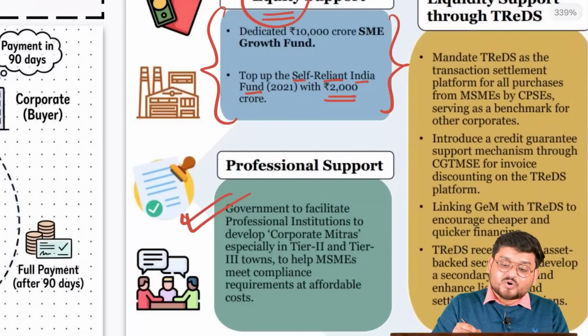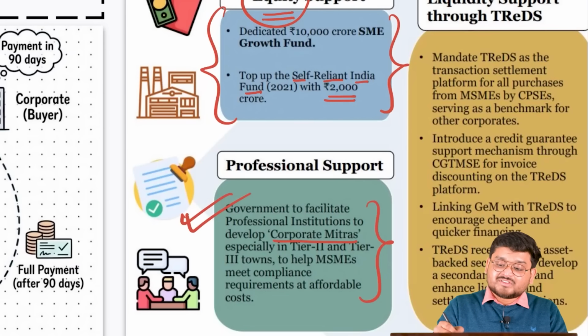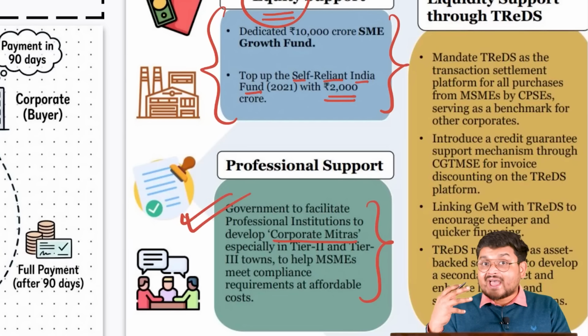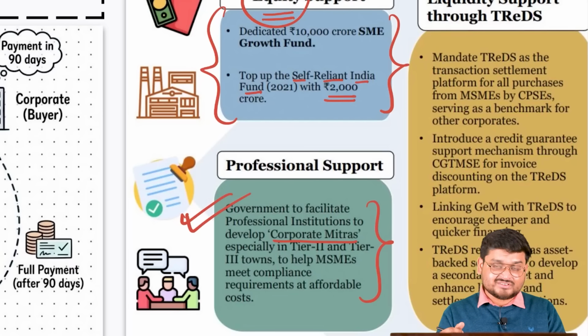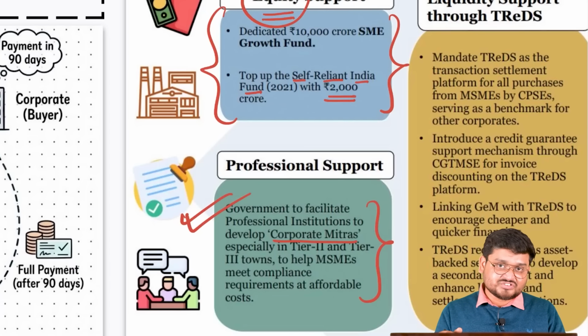In this way, the government of India is also trying to promote corporate mitras, especially in Tier 2 and Tier 3 cities, where the MSMEs need growth and opportunity. That is why various academic experts and mainly industrial experts, the leading industries, will be coming to train the MSMEs in those cities.